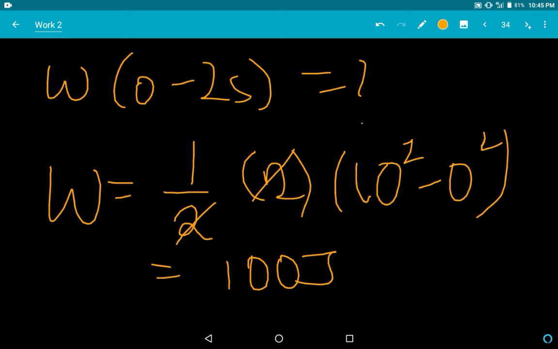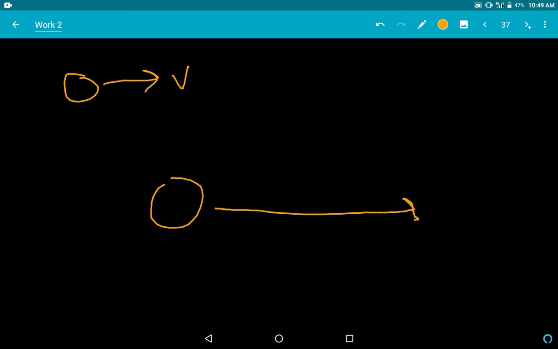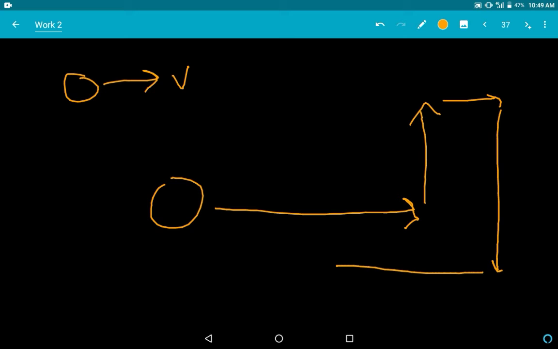Okay, let's do another sum now. Let's say a body is moving with a constant speed, and it moves like this. Let me draw the path. It goes here, then here, then here, then goes like this and comes to this place, with a constant velocity all the time. Now you have to tell what is the total work done.